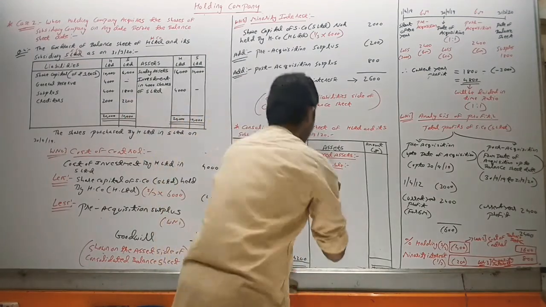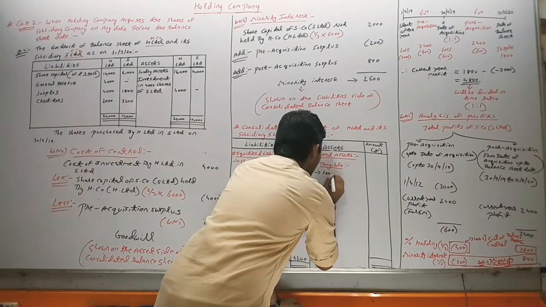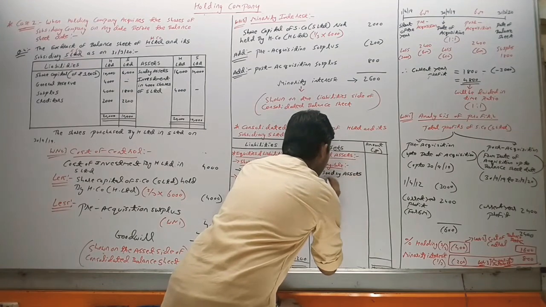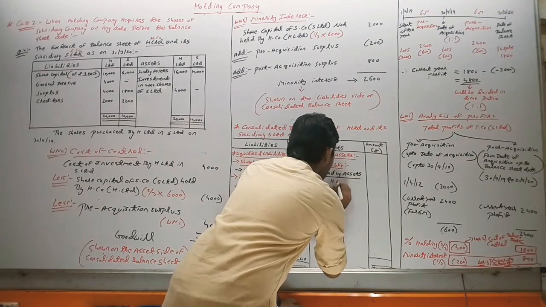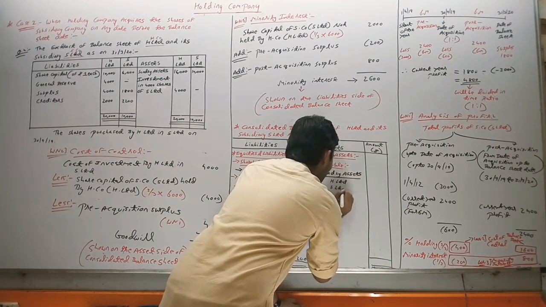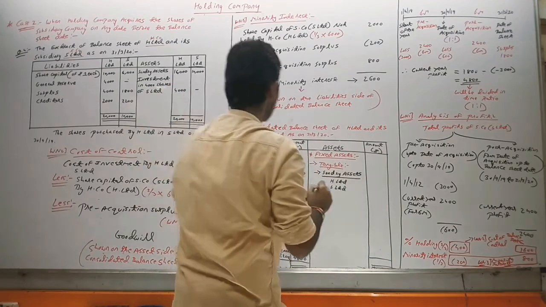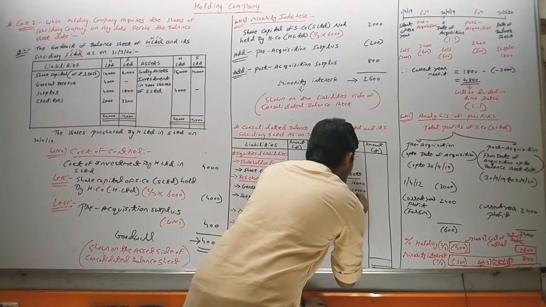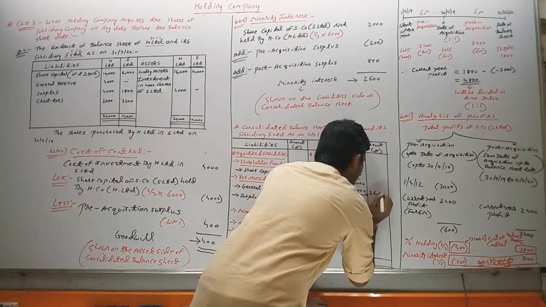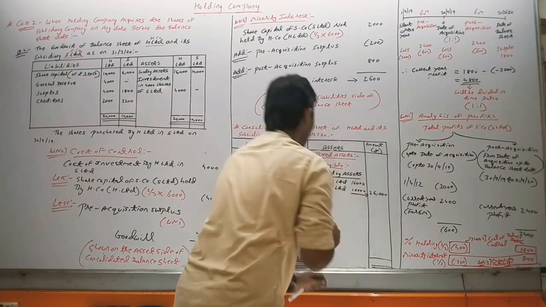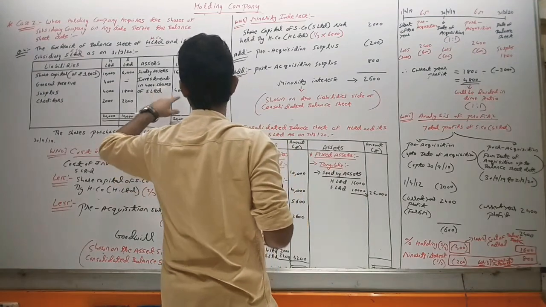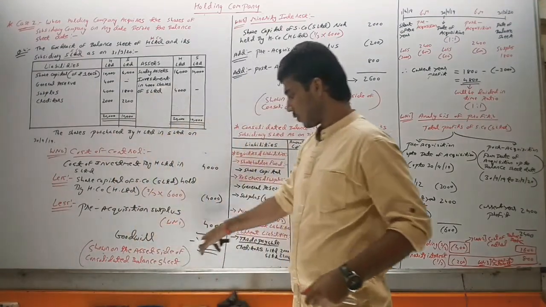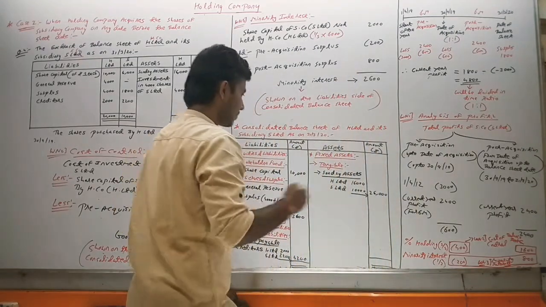So sundry assets of both H and S Limited. How much? 16,000, 10,000, 26,000. Okay. After that, investment we don't have to take. Here it is goodwill. Goodwill comes in intangible.